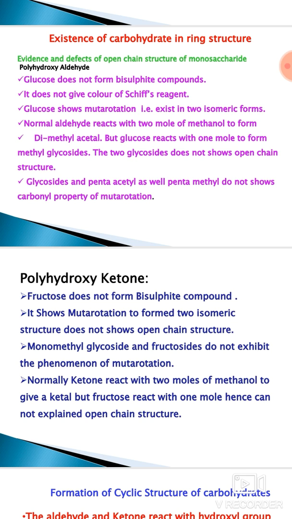Some evidences are there to show which type of structure carbohydrates have, open chain or cyclic. Firstly, studying the polyhydroxy aldehyde: you know that glucose does not form bisulfite compounds. Also, it does not give Schiff's reagent color. Glucose shows mutarotation, which means it exists in two isomeric forms.